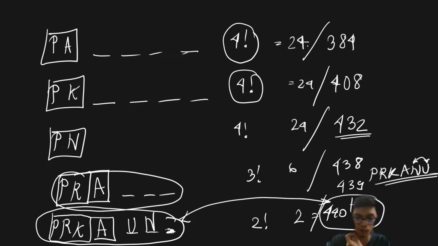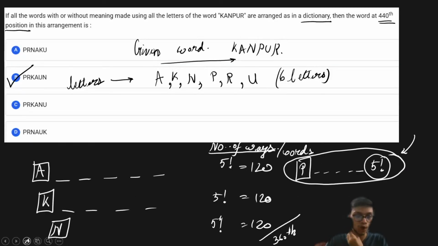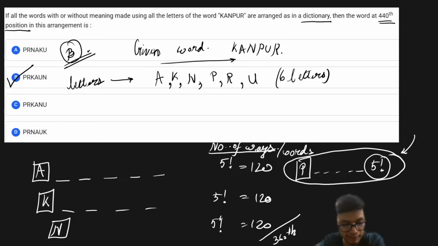I hope this is clear to all of you. So with this, you will have your option B as the correct answer for this particular problem. Please let me know if this is clear or not. I will repeat it again if it is not clear anywhere. Okay. Fine. So shall we proceed with the next problem?